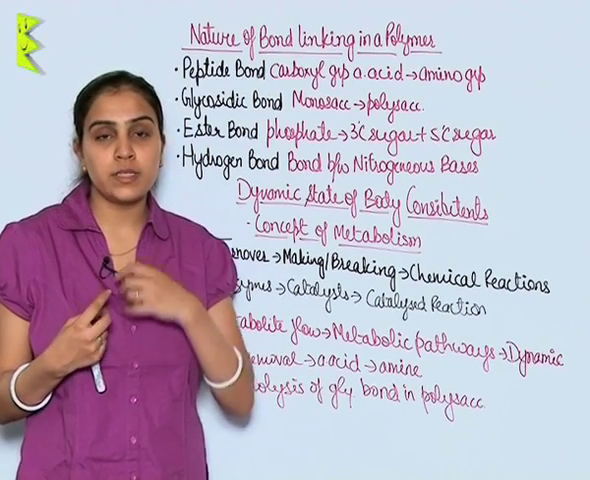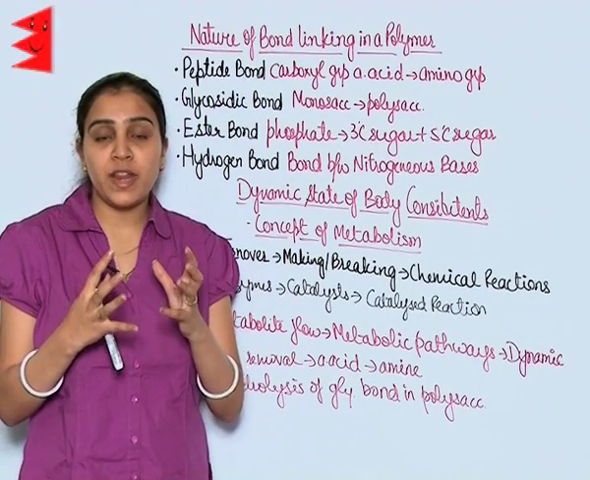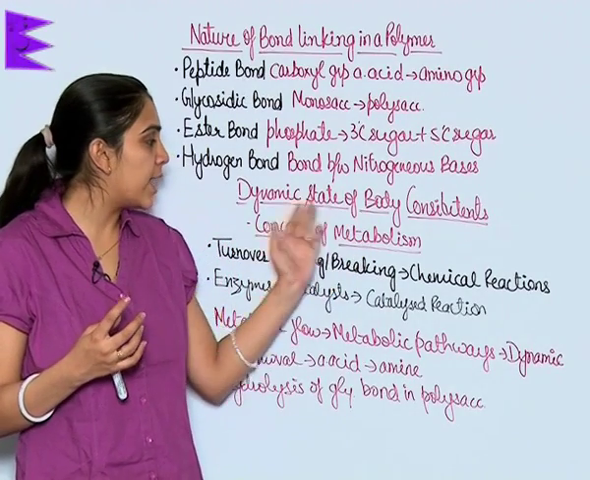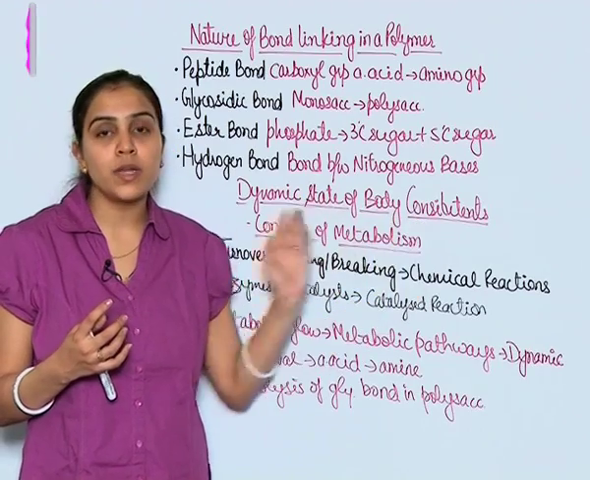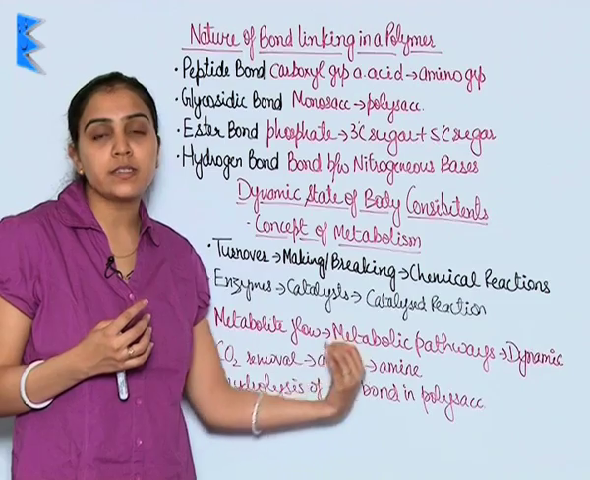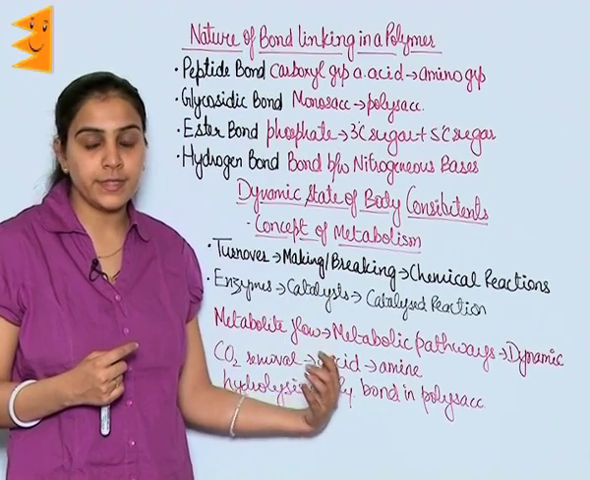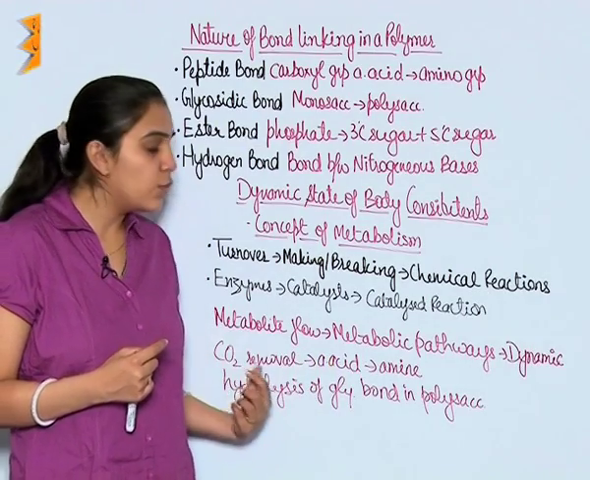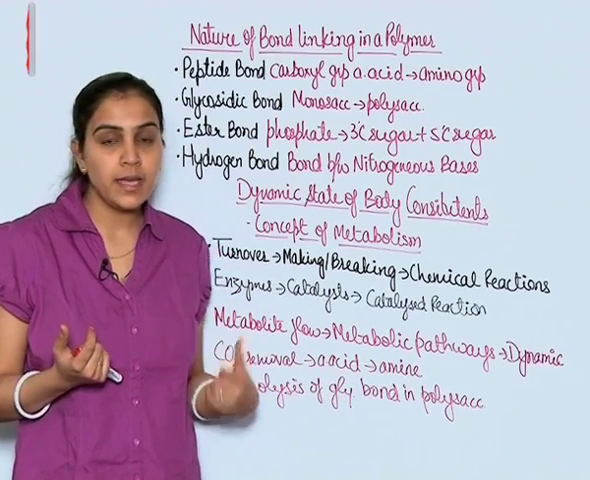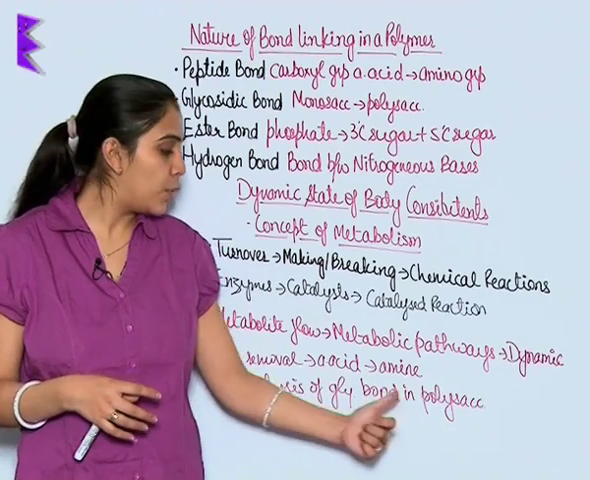These metabolic pathways could be circular, they could be linear, and whenever metabolites are moving in these pathways, it is known as the dynamic state of body constituents, and this is nothing but metabolism. Various examples of this are removal of carbon dioxide from an amino acid to make it an amine, and hydrolysis of glycosidic bonds in polysaccharides.